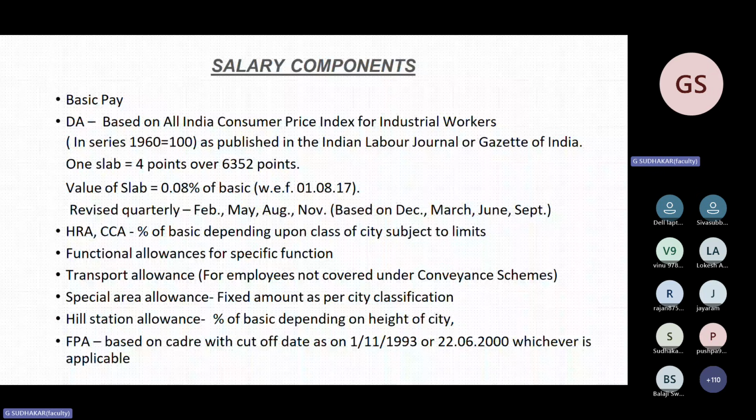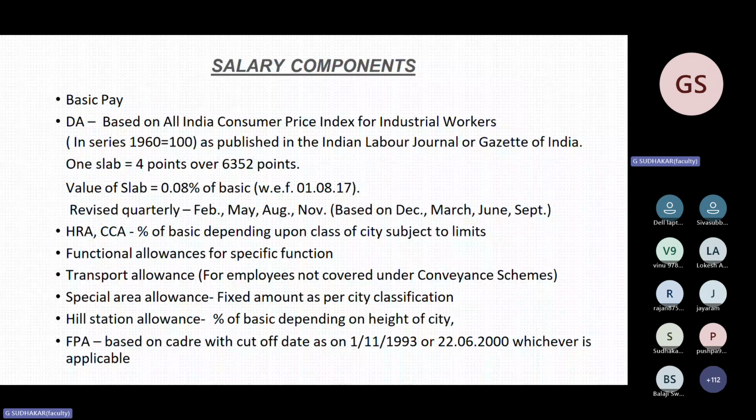Similarly, for March, you will get from May. June, you will get from August. Up to September, you will get from November. So here one important point is, in September 25, your CPI has been revised. So you got your revision of DA in the month of November 25. That is last month. That is December salary, November salary you got with increased slab.